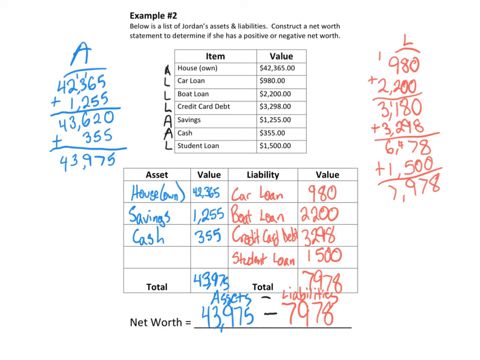Now it does want us to determine if it is a positive or negative net worth. We can tell that by which one is bigger, assets or liabilities. Since the assets are bigger here, she is going to have a positive net worth. Again, since the assets are bigger, that's more that you own, it's a positive net worth. If the liabilities were bigger, it would be a negative net worth.